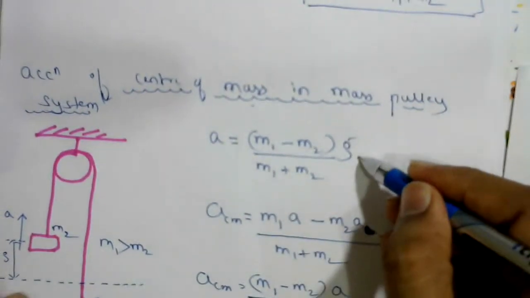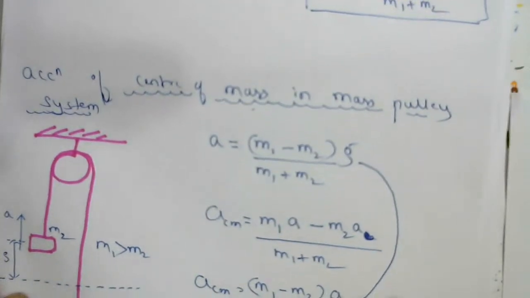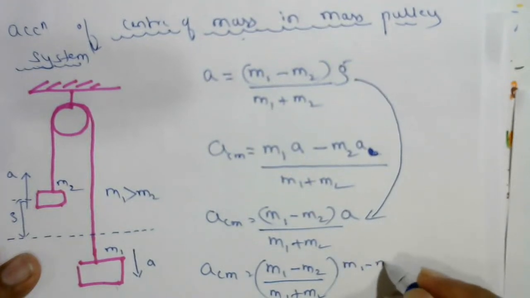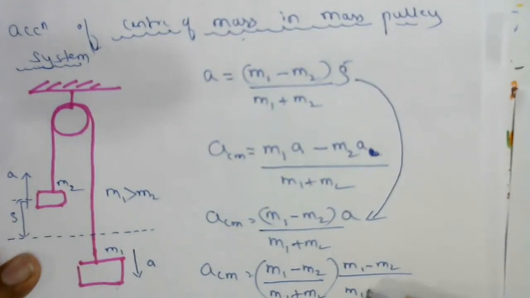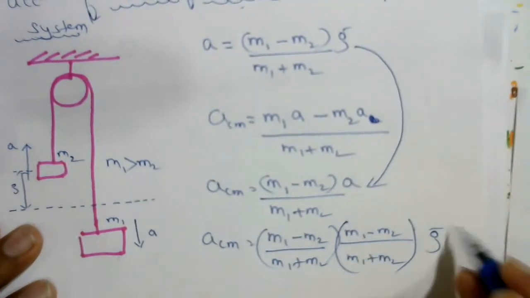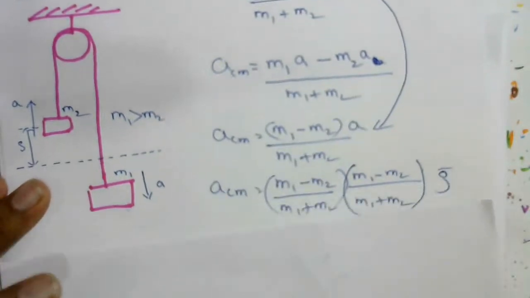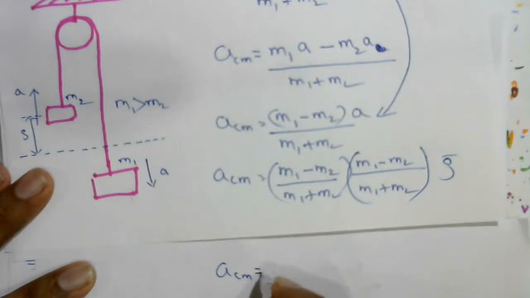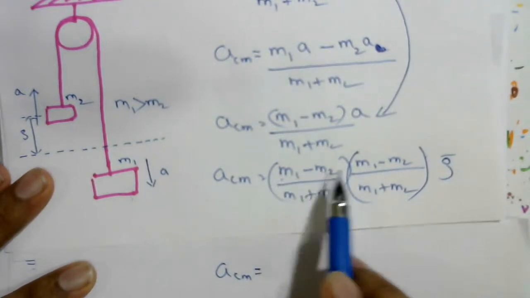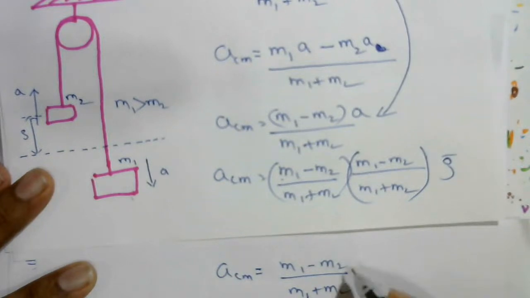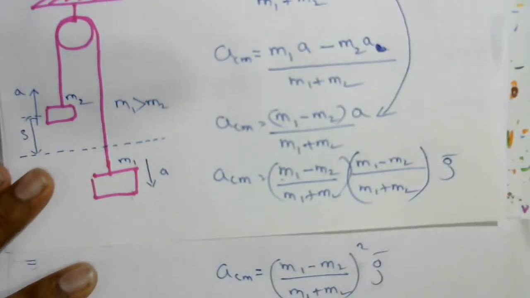Substitute the value of acceleration of each object. So here I am substituting a = (m1 − m2)/(m1 + m2) into g. Next, this is the acceleration of center of mass, which is equal to (m1 − m2) into (m1 − m2), we can write (m1 − m2) whole square, similarly denominator (m1 + m2) whole square, into g.